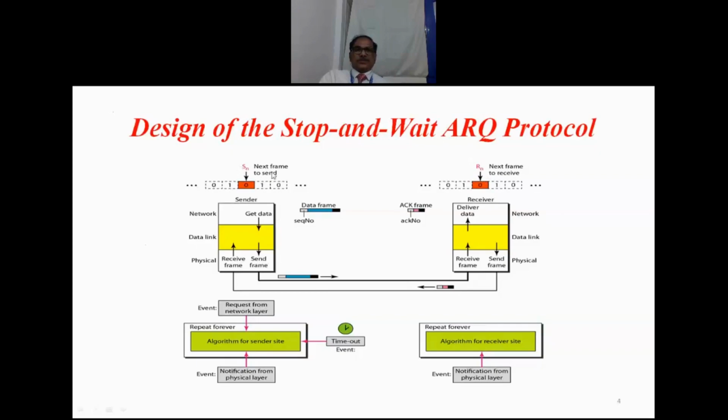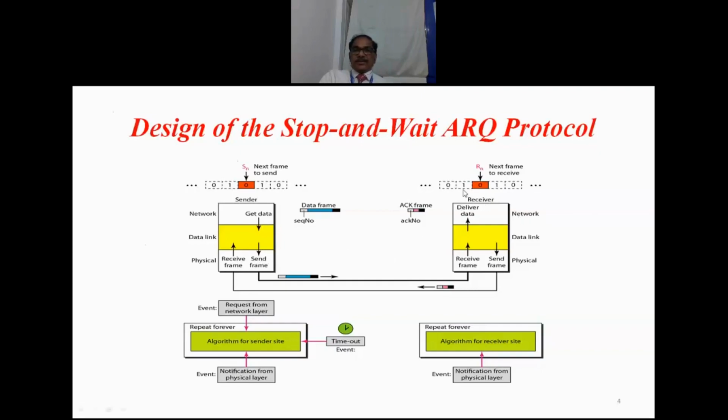Sn indicates the next frame to be sent. Sending frame is S, receiving frame is R. That is how the information is maintained with sequence numbers by both sender and receiver. If they are maintaining the sequence numbers like this, now duplicates can be avoided.